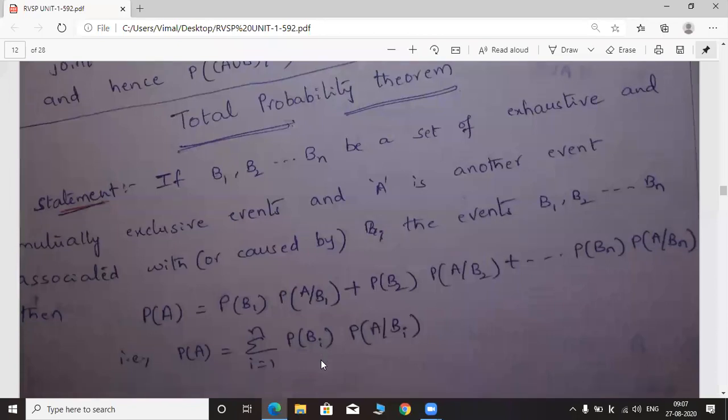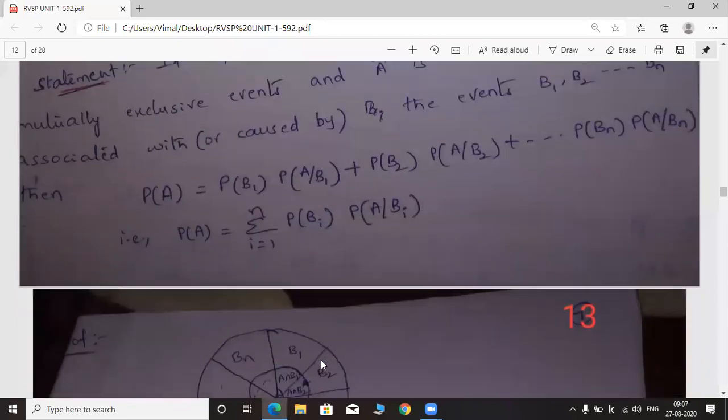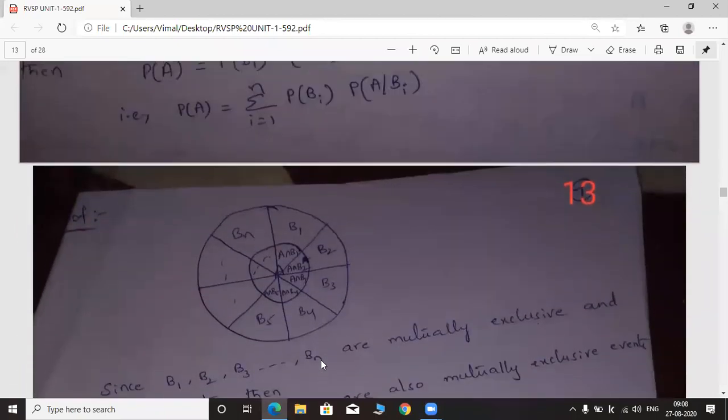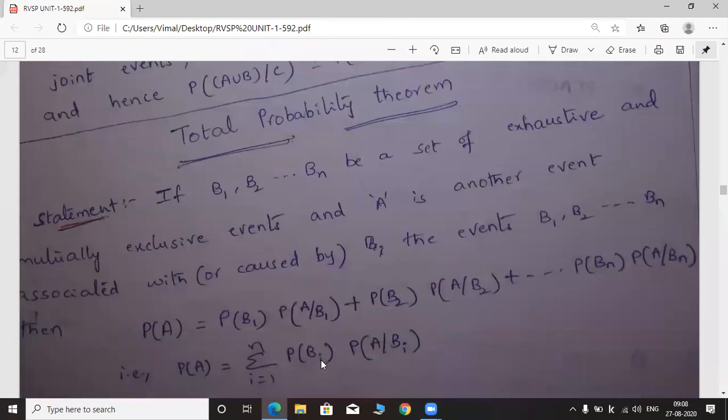Okay. So now we are going to prove the statement. Proof is given here. In the given statement, it is mentioned that B1, B2, so on up to Bn be the set of exhaustive and mutually exclusive events. Already I explained the definitions of exhaustive events and mutually exclusive events. Okay. Here A is considered as another event which is related to or which is caused by the events B1, B2, so on up to Bn.